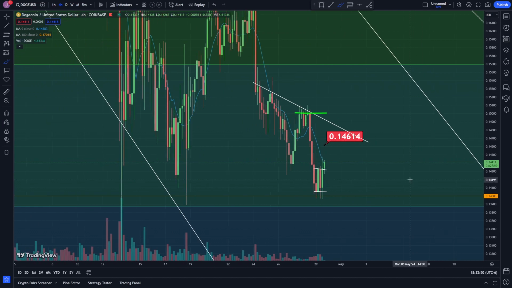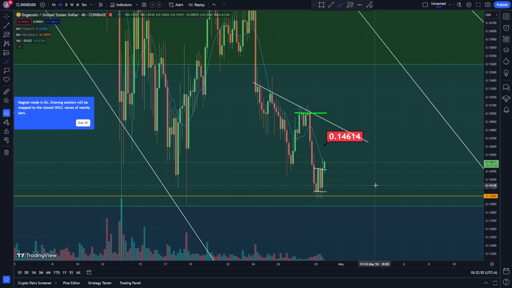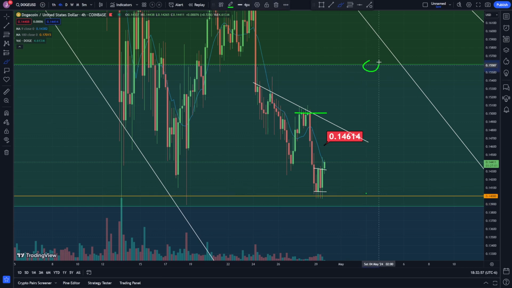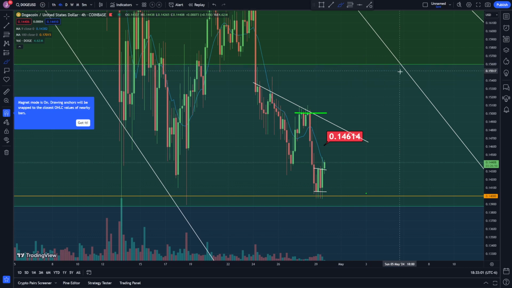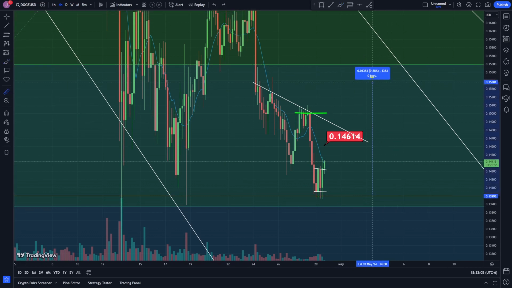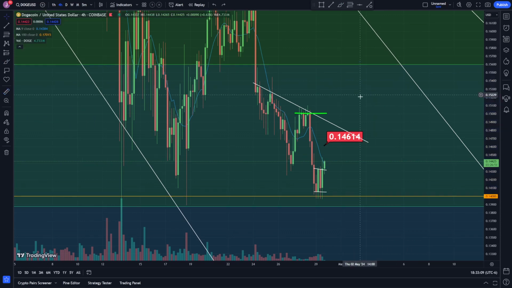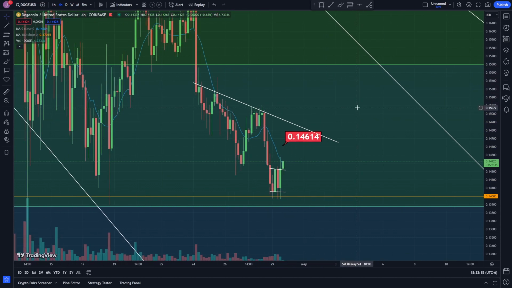However, I like to play off the Fibonacci retracement level, so I would really like to see us go all the way up to this next one, sitting at around 0.15596, and that would be approximately 11% from 14 cents to the Fibonacci retracement level. That's what I'm kind of shooting for, but let's see how it goes.